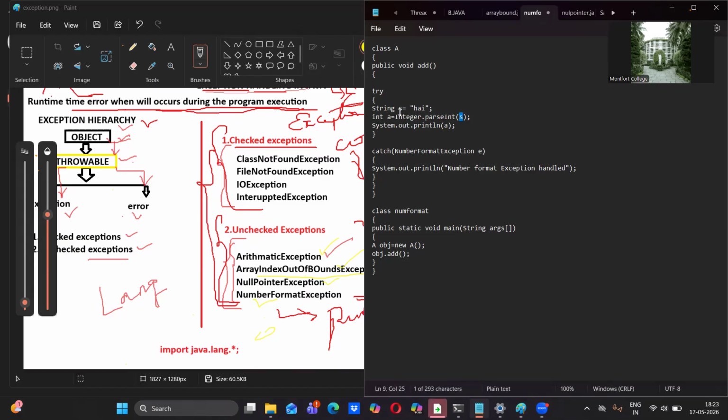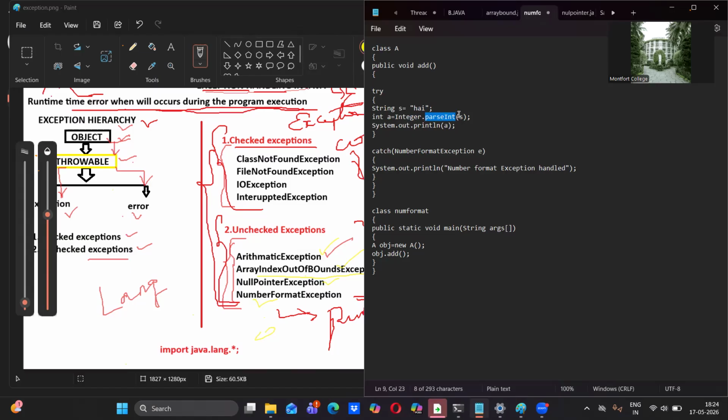So to convert any string or any character or any other numbers which are in string format, we can use parse int converter to convert. So here the entire hi I'm going to convert into what? Integer. So to convert to integer, what we have to do? Wrapper class Integer we have to take. Dot operator, then parse int we have to use. Parse int means convert into integer. That is the meaning here.